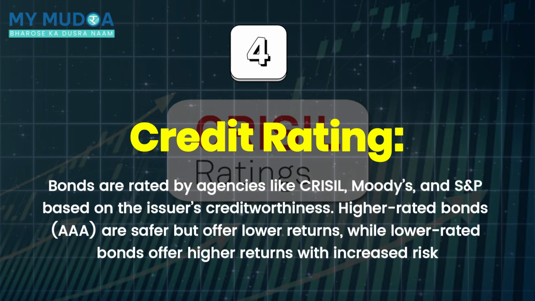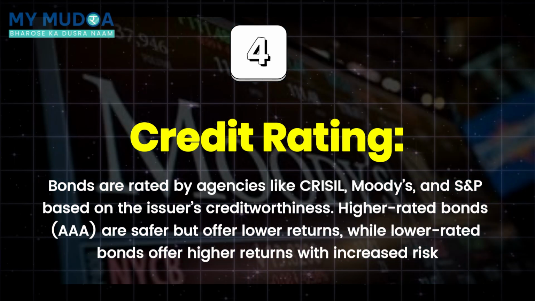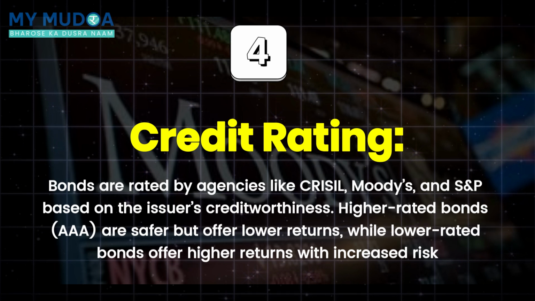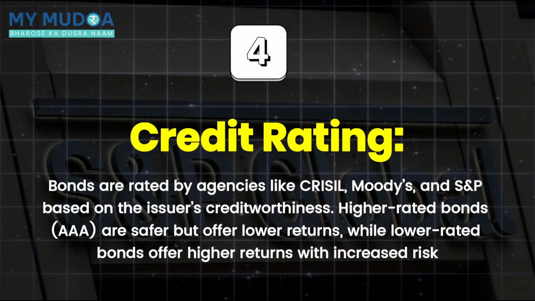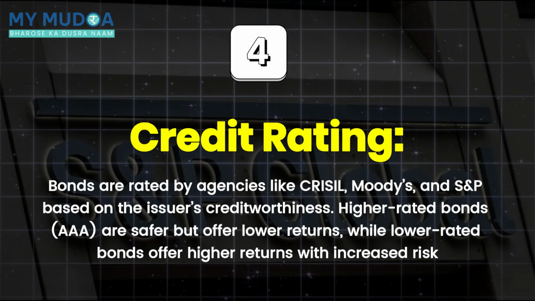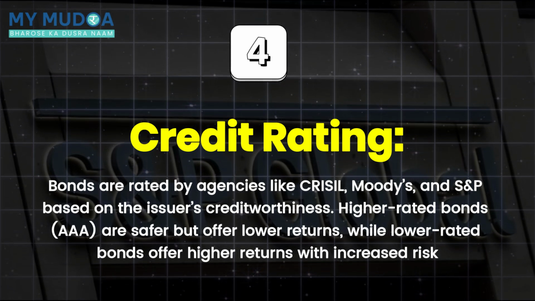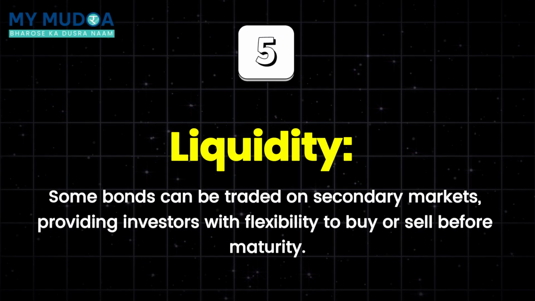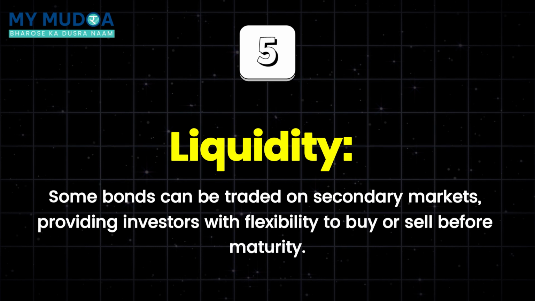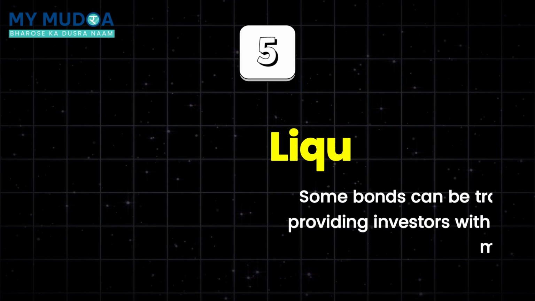Credit rating. Bonds are rated by agencies like CRISIL, Moody's and S&P based on the issuer's creditworthiness. High-rated bonds are safer but offer lower returns, while lower-rated bonds offer higher returns with increased risk. Liquidity. Some bonds can be traded on secondary markets, providing investors with flexibility to buy or sell before maturity.